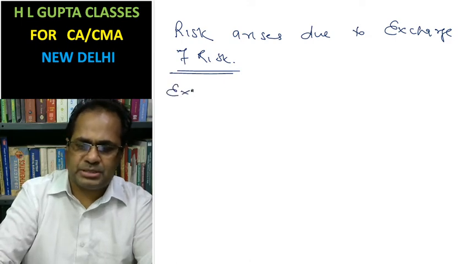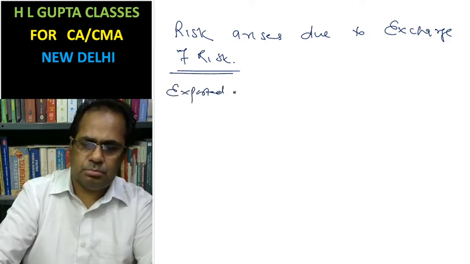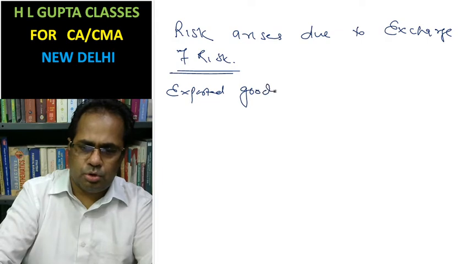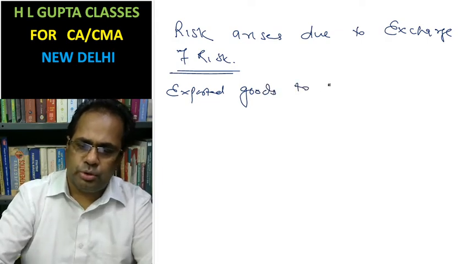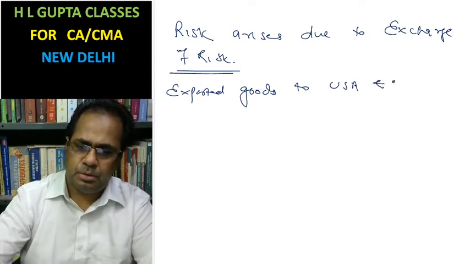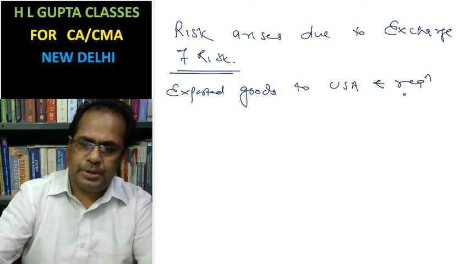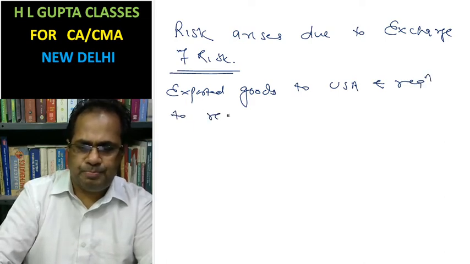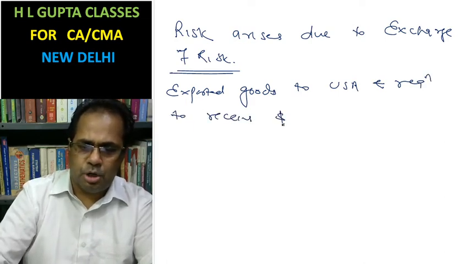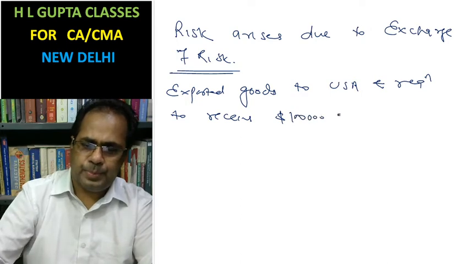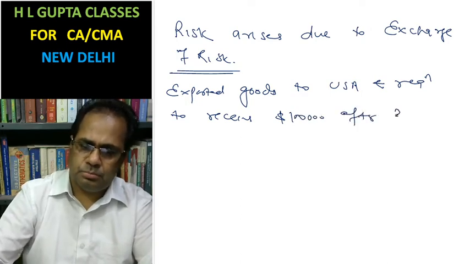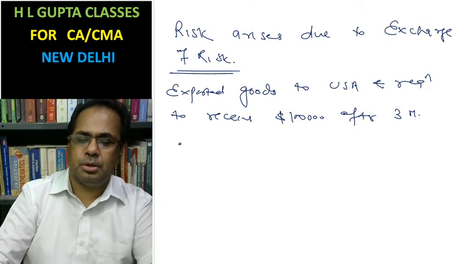Suppose you have exported goods to USA and are required to receive $1 lakh after 3 months.